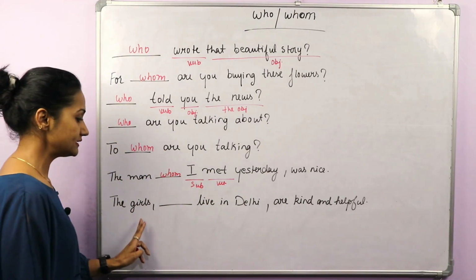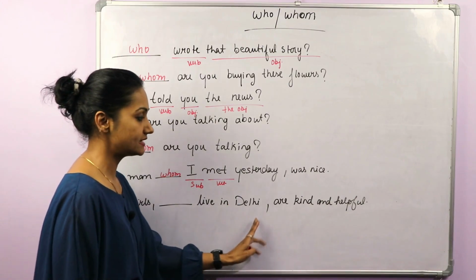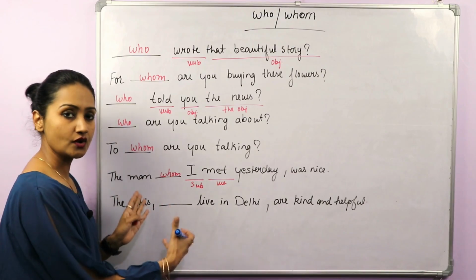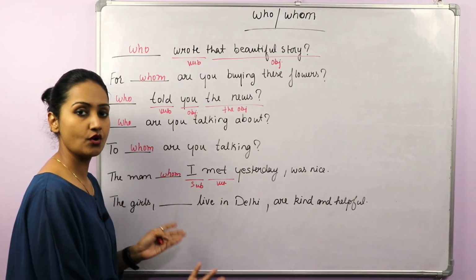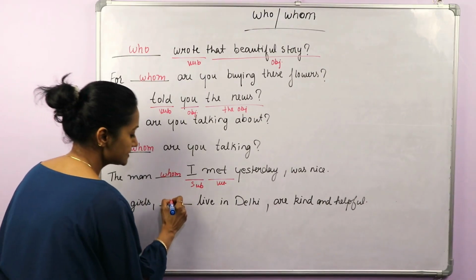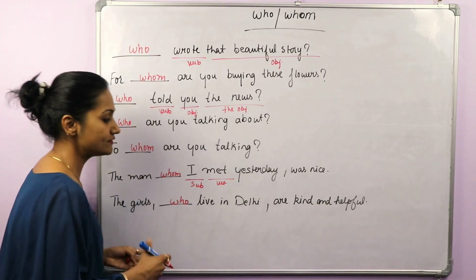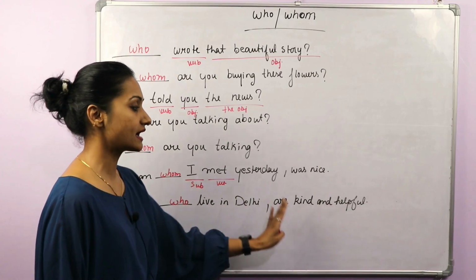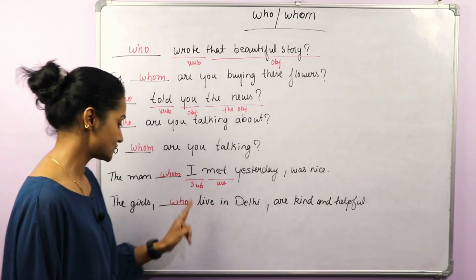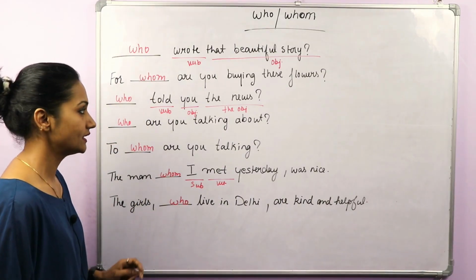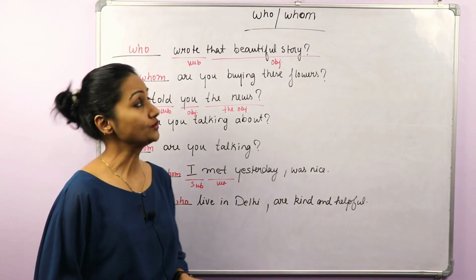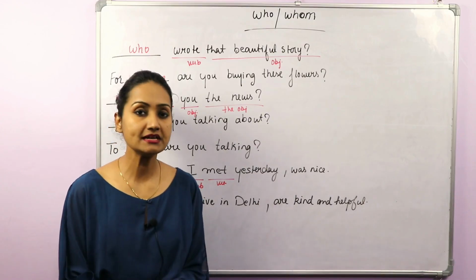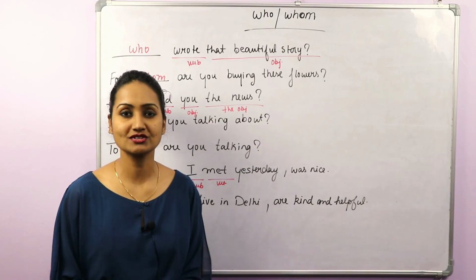Okay, the girls Dash live in Delhi are kind and helpful. So we are talking about the subject here, not the object. The girls who live in Delhi, who do this action, are kind and helpful. So that's why who will come here. So this way you use who and whom. I hope now it's clear to you. So please practice and keep watching my videos.